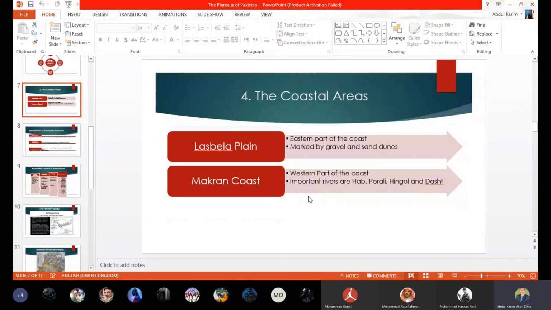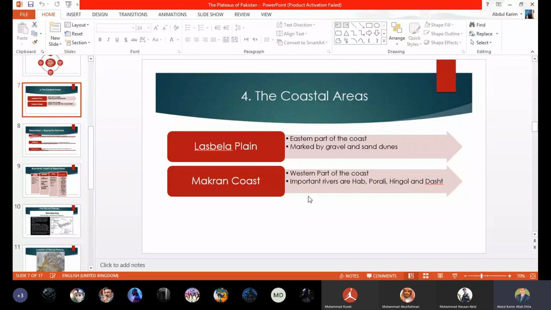If we start from the border of India, there is the Rann of Kutch. Rann of Kutch is an area where the main Pakistani border with India starts, and from that area our coastal areas start, roundabout 1,046 kilometers in length.